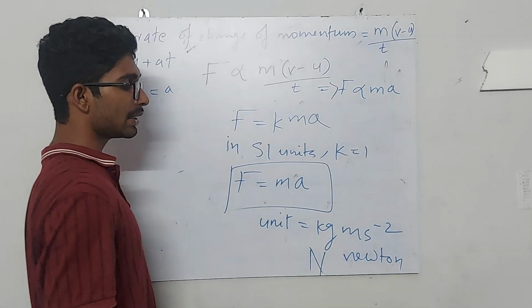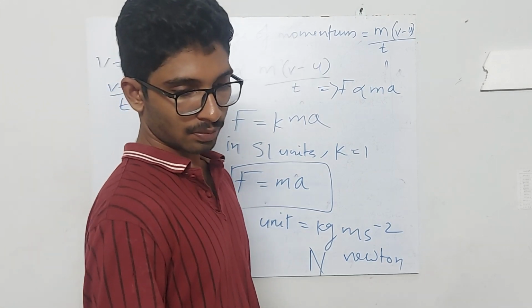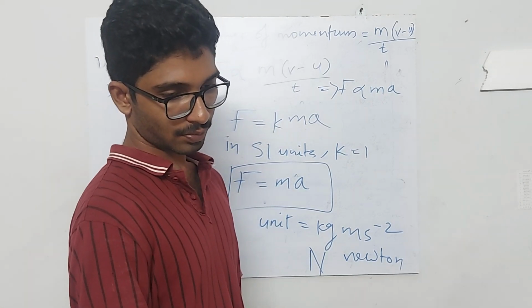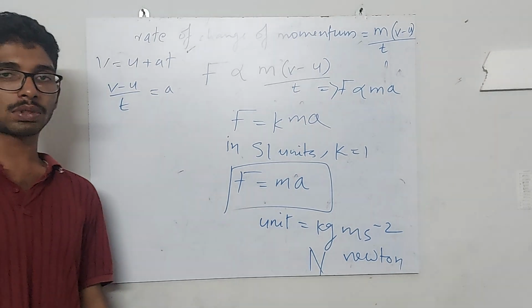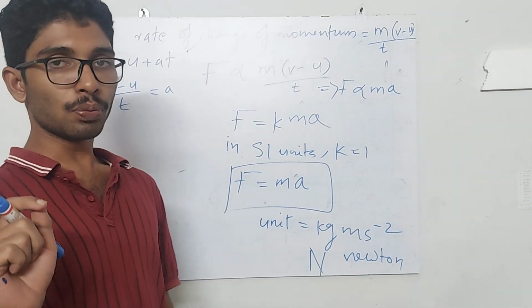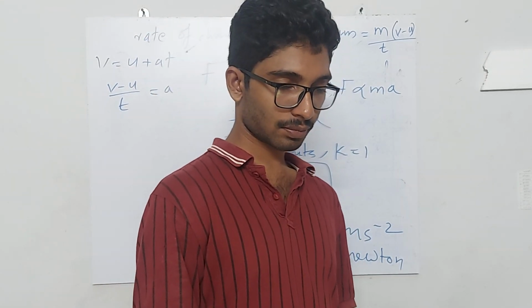The symbol is capital letter N. So that is about force. So what is 1 Newton? It is the amount of force that a 1 kilogram object has when it is subjected to an acceleration of 1 meter per second square.